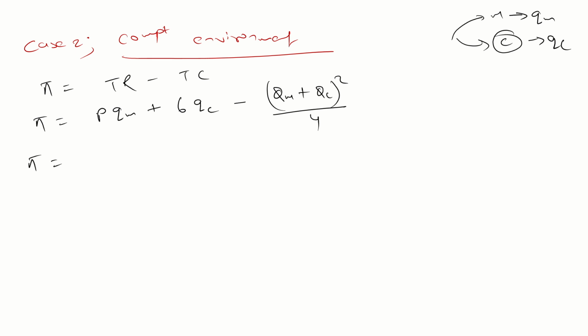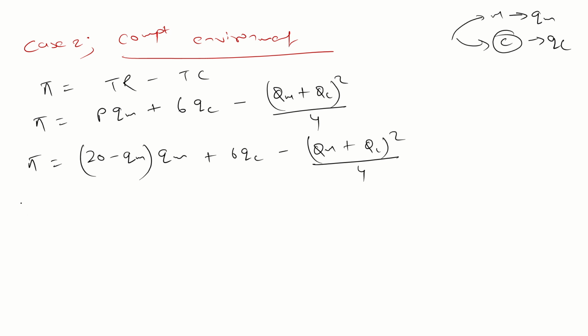So pi is equal to, guys, what is the value of p? P is what? 20 minus, but we are taking it as QM, so you take it as QM into QM plus 6QC minus (QM plus QC) square by 4. So guys, just differentiate it. Del pi by del QM.